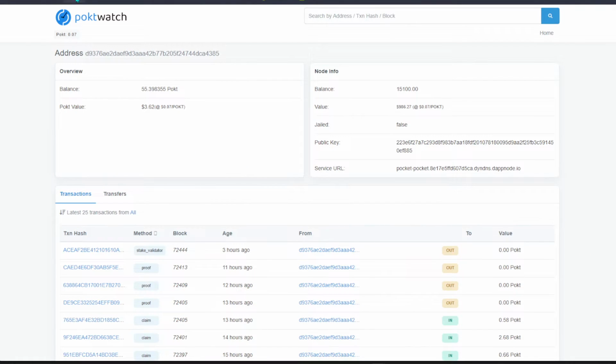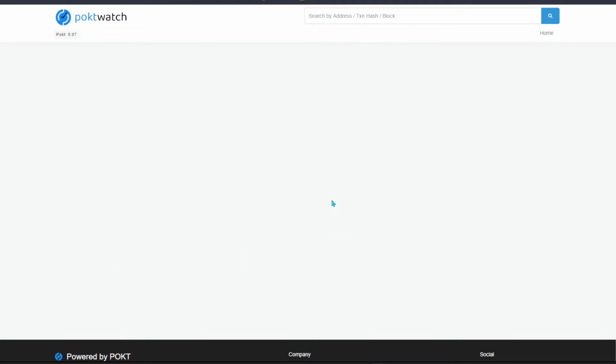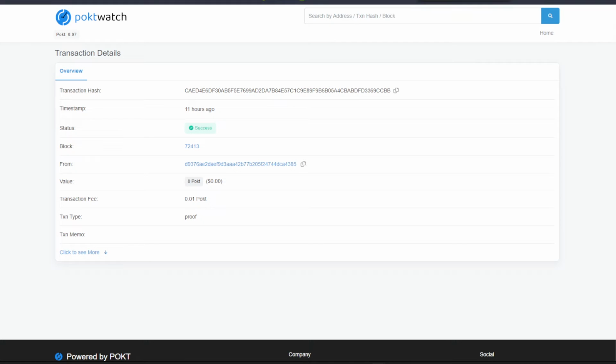So over here we have the Pokt watch itself. I would say this tool itself is recommended. Basically Pokt.watch, head over to this interface, and enter your address. You'll be directed to this page if you enter your address. So for my case, I'm just going to show you why you need additional Pokt token. Basically they have implemented this rule about the fee recipient to help with the inflation. So over here the transaction fee itself, every time we do a transaction, it is going to cost you 0.01 Pokt token, and that's why you need to have additional token on your address itself.